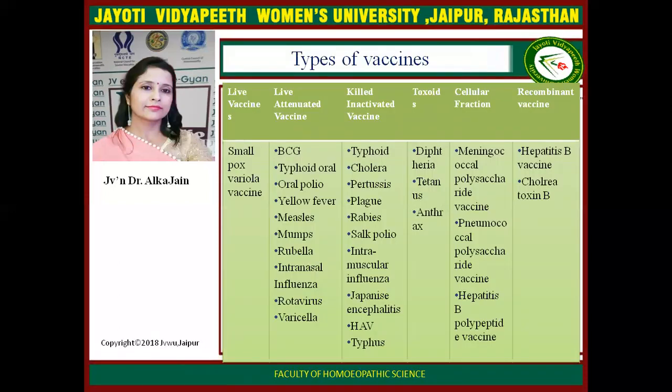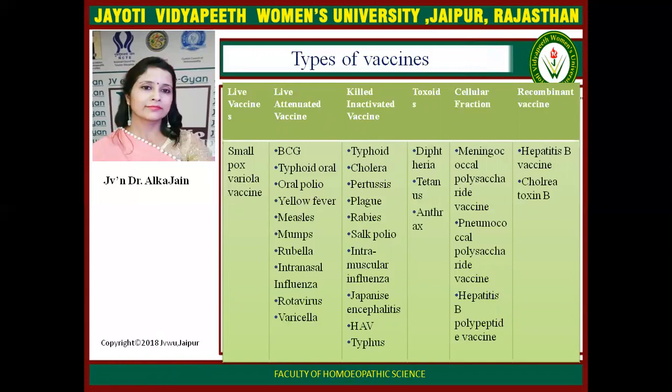So these are the different types of immunizing agents: the live vaccines, live attenuated vaccines, killed inactivated vaccines, toxoids, cellular fractions, and recombinant vaccines. And these are the examples of diseases where these agents are given. The only example for live vaccine is smallpox, variola vaccine, and the examples of live attenuated vaccines are BCG, typhoid, oral polio.